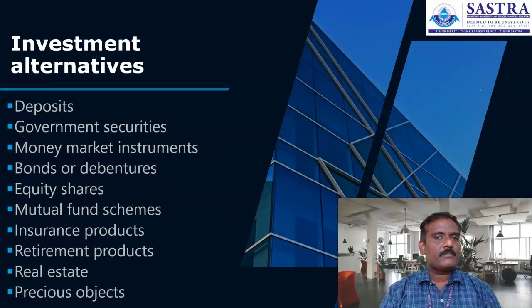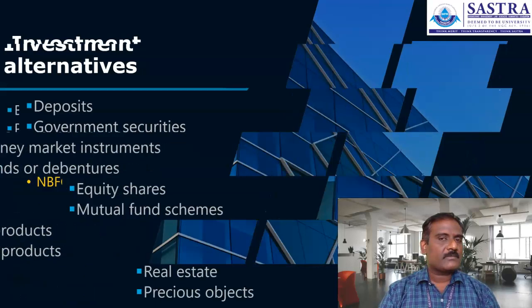Investment alternatives. Here you can find the different investment alternatives that are available: deposit schemes, government securities, money market instruments, bonds or debentures, equity shares, mutual fund schemes, insurance products, retirement products, real estate, and precious objects are the major investment alternatives.